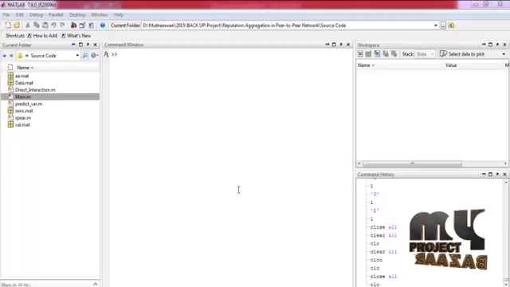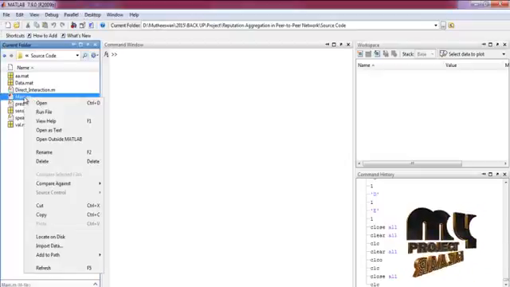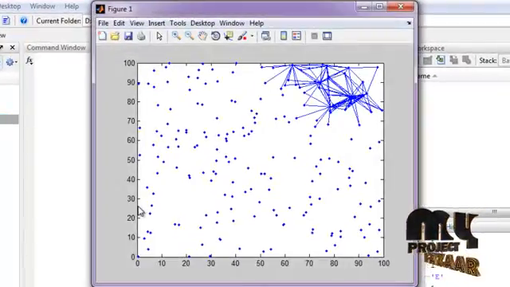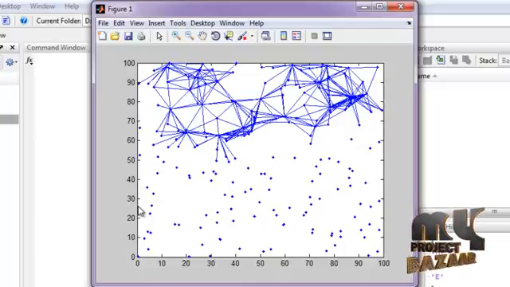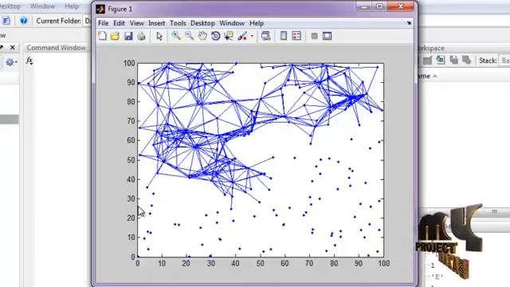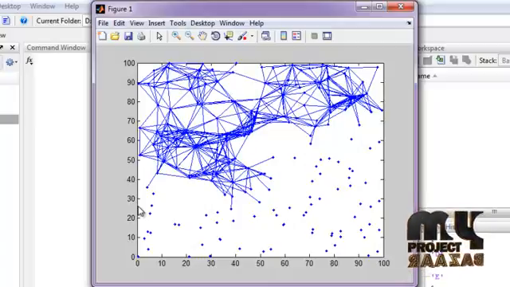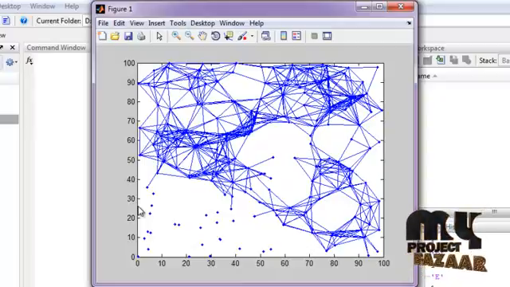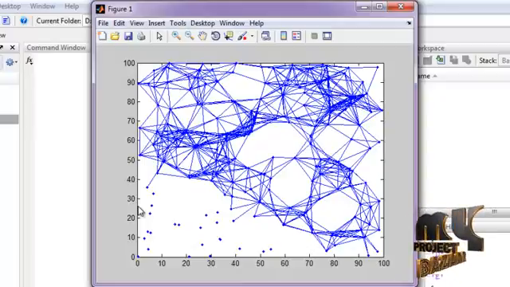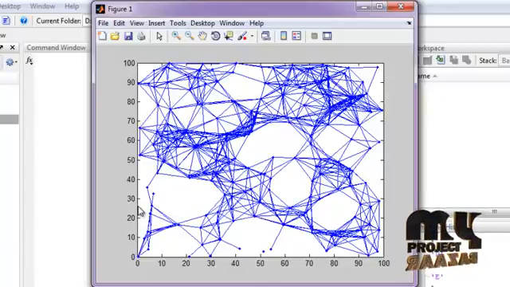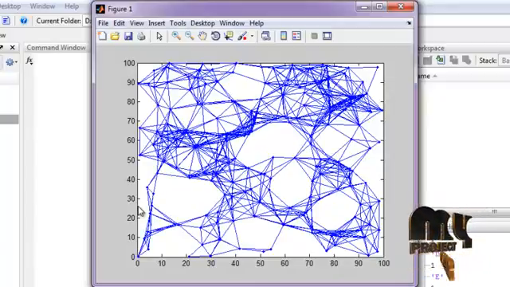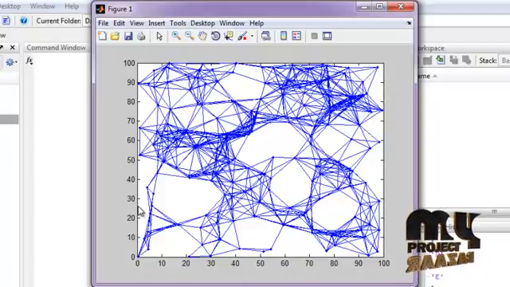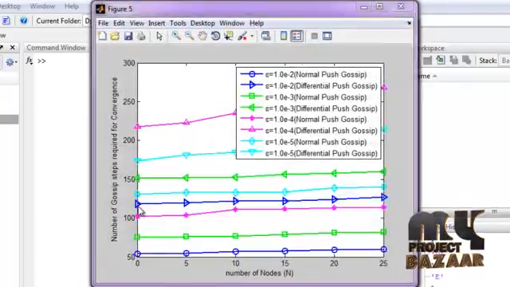Let me discuss the running procedure for our process. Select the main.m file, the controller file, and run it to execute this process. Here, the nodes are interconnected, that is, peer-to-peer networks are formed. By this step, initially the nodes are deployed and every node has to communicate with other nodes through peer-to-peer network formation. After completion of the peer-to-peer network formation, we have to analyze the performance graph.